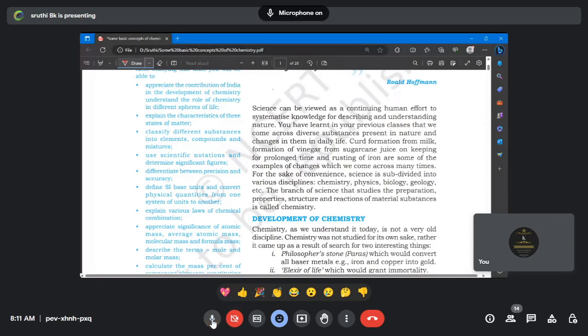Doing chemical reactions, super. Inorganic chemistry is about something that is not organic. Organic is carbon, hydrogen, oxygen. I think anything other than that is inorganic. Very good, fantastic. Yes, organic chemistry is the study of carbon and hydrogen. So other than carbon and hydrogen will come under inorganic chemistry.